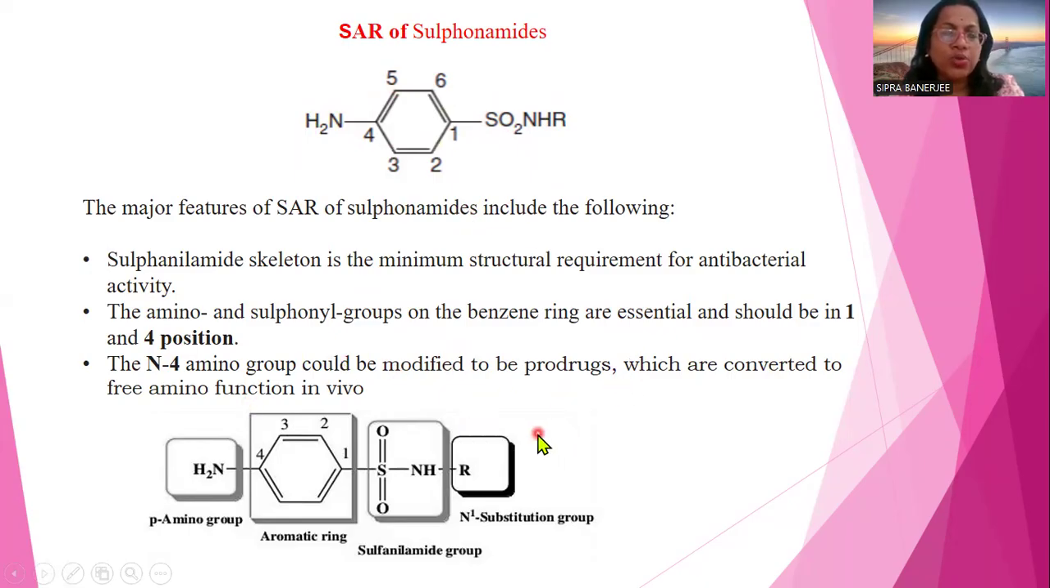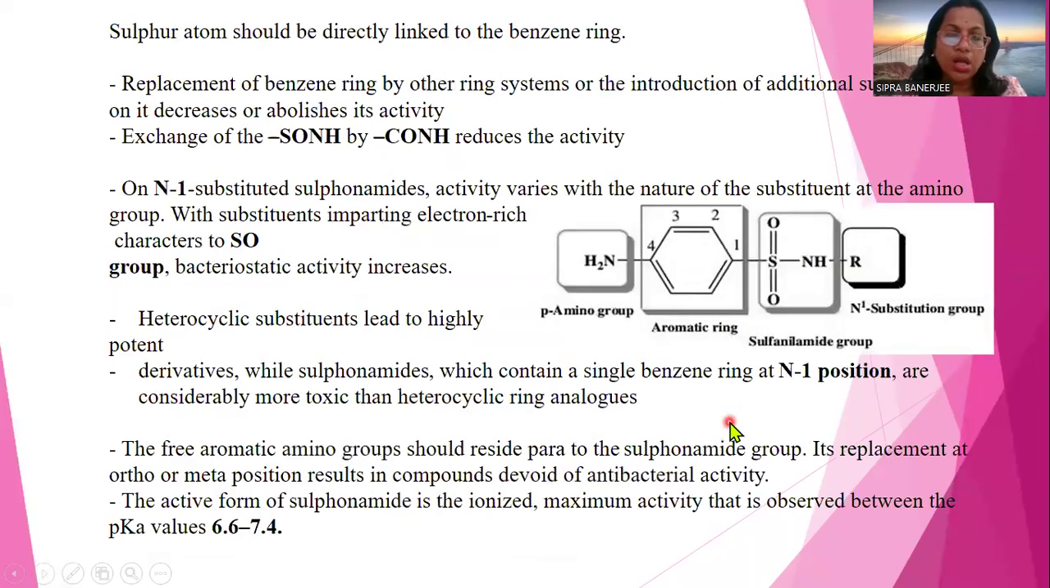The N4 amino group can be modified in prodrugs, which are converted to the free amino function in vivo. Next, the sulfur atom should be directly linked to the benzene ring. Replacement of the benzene ring by another system or introduction of additional substituents may decrease or abolish its activity. If the SO2NH group is replaced by CONH, activity will be reduced.